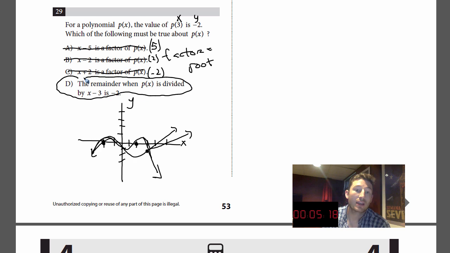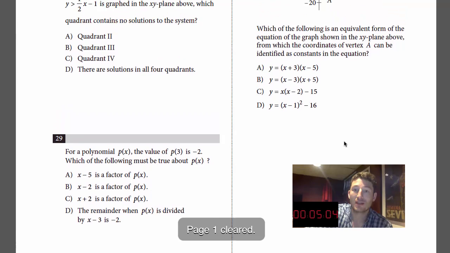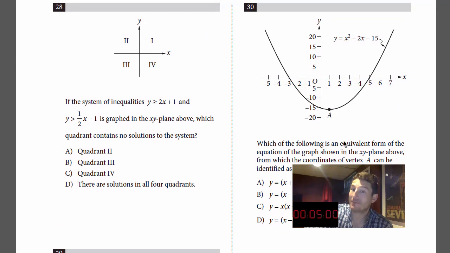And I'm sorry I can't give you a better answer. Maybe you guys can help me out and give me an answer for why D is correct, not by eliminating the other 3. All right? Let's move on to the next one, because sometimes that's how you're going to have to get answers on this test. You may not know exactly why something's right, but you know the other ones are crappy.